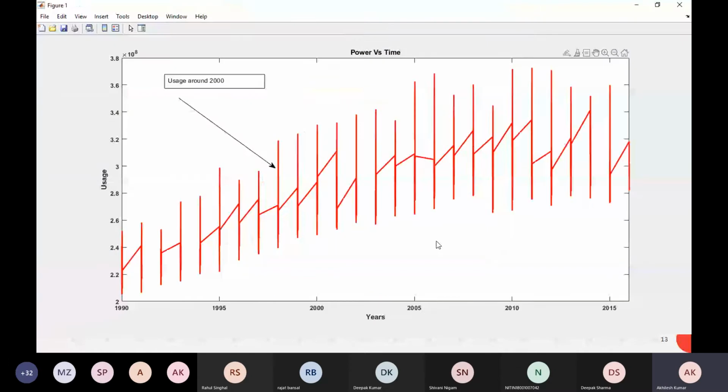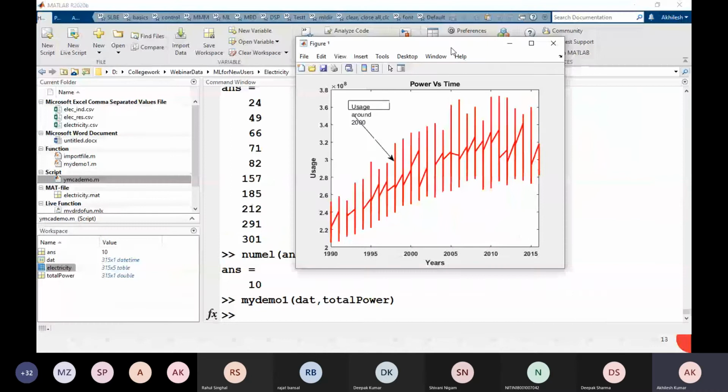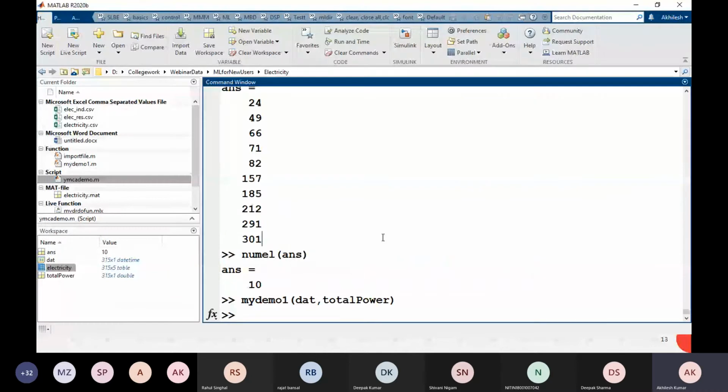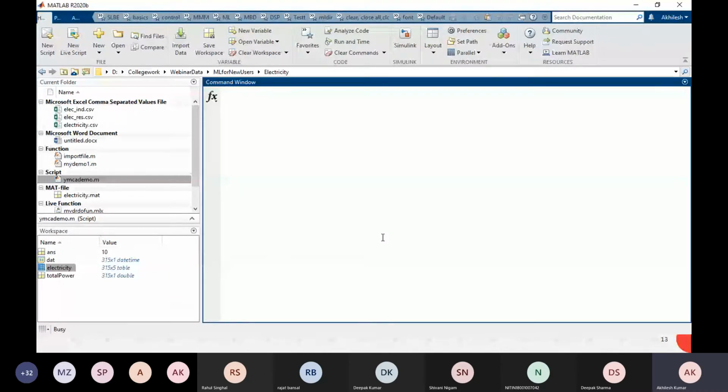So like this, you can edit your figure, you can modify your figure, you can generate a code for that, and same customization you can apply on different data as well. Perfect. Okay, our question was about the missing data, how to fill that missing data, right? And also I want to remove spikes also from there. I am going to use live script for that.